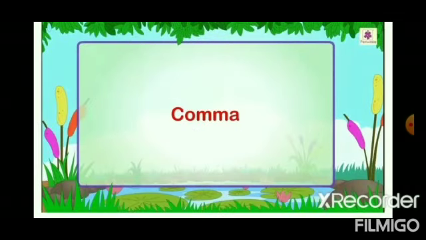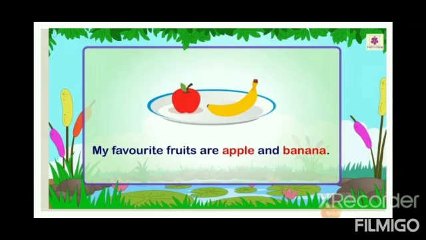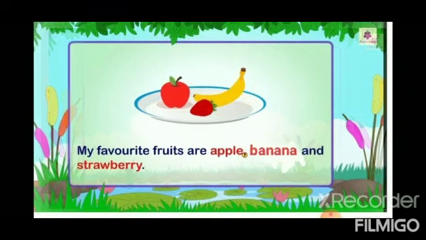Now the next punctuation mark, comma. Look at the following sentence, children. My favorite fruits are apple and banana. Here there are only two items to list, apple and banana. Now look at the following sentence. My favorite fruits are apple, banana and strawberry.